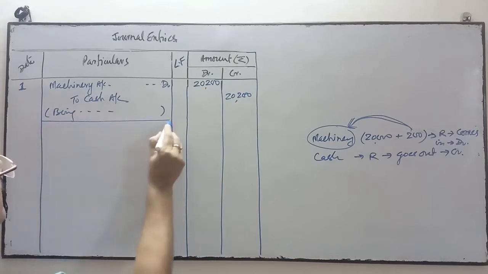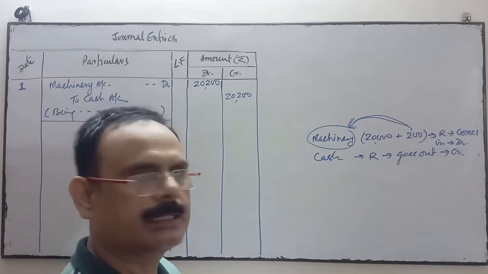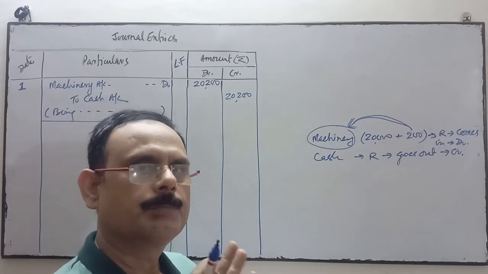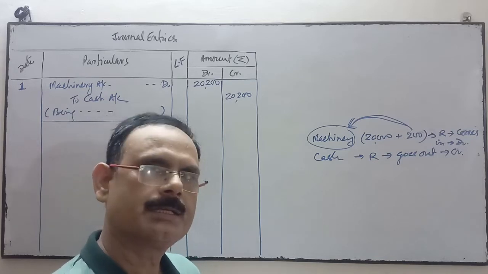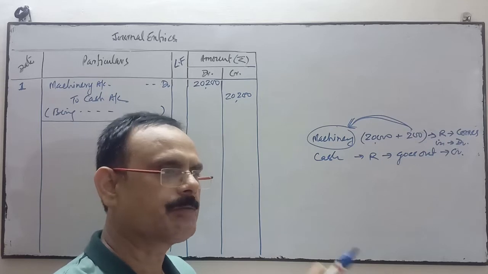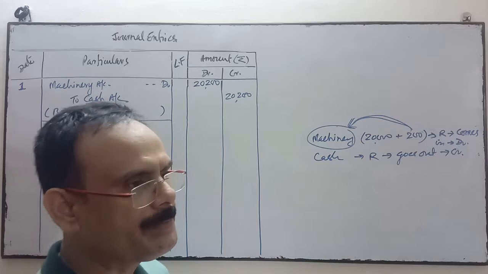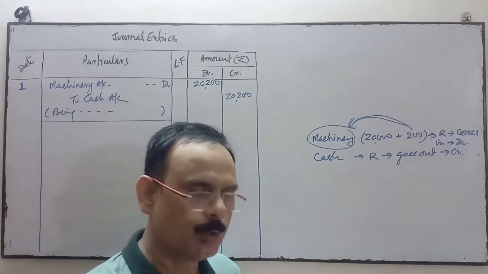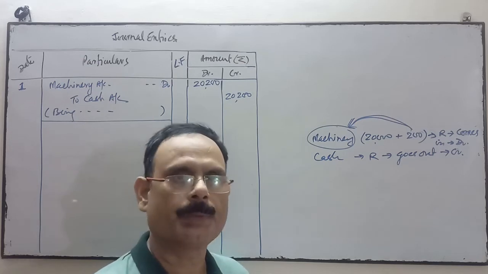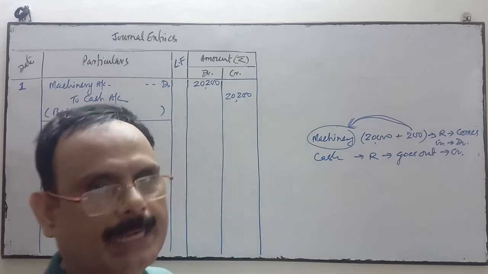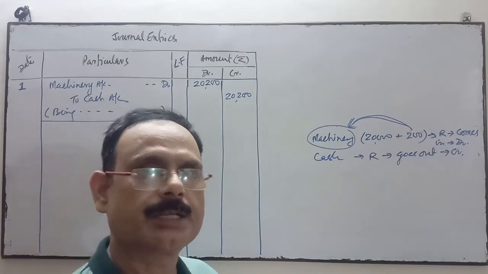Is it clear why we have added carriage on machinery? Because machinery is capital expenditure and carriage becomes the capital expenditure when it is done on capital expenditure machinery. But if this carriage is paid for goods, then we will open the carriage inward account separately. Purchase account debit, carriage inward account debit to cash account when we purchase the goods.